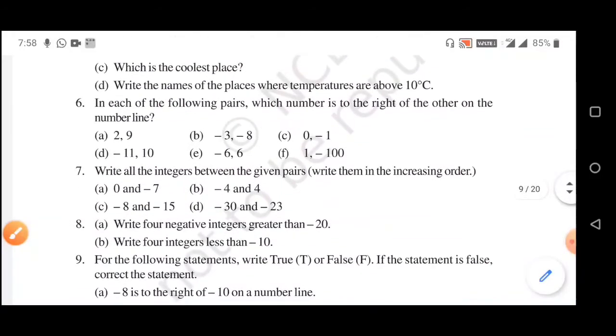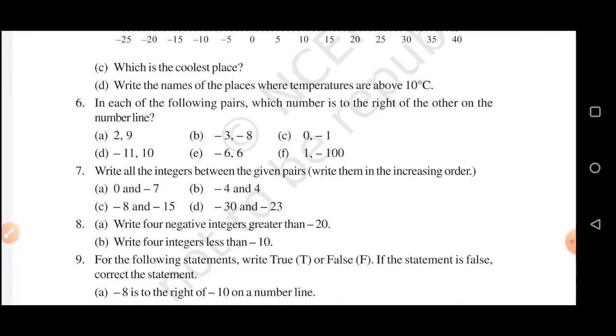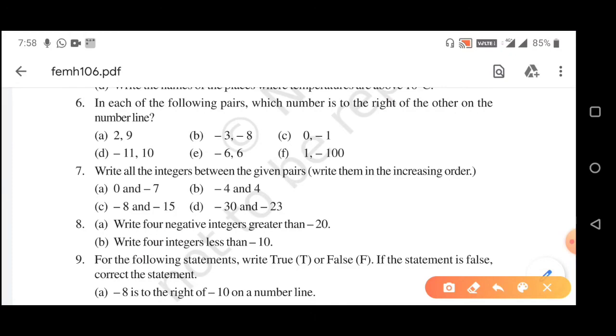Question number 7: write all the integers between the given pairs. Write them in the increasing order. Whenever in the question the word between is given, we cannot include the given numbers. The pairs are 0 and -1, -4 and 4, -8 and -15, -30 and -23.